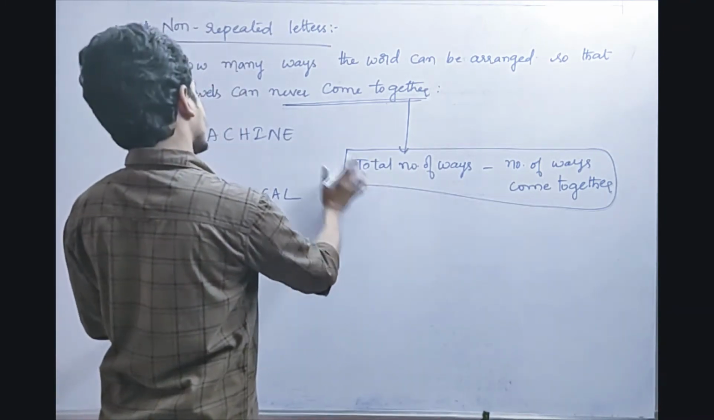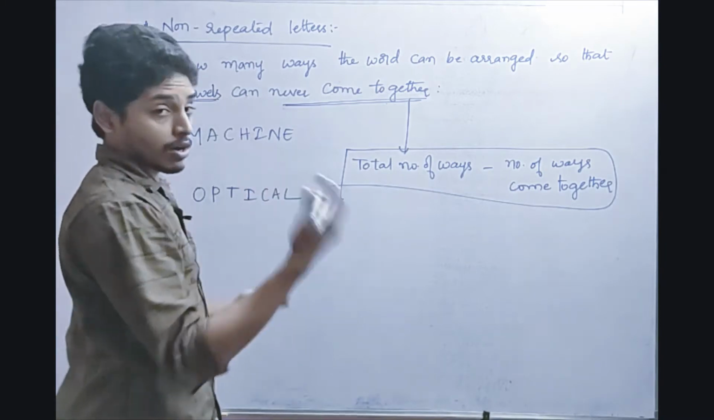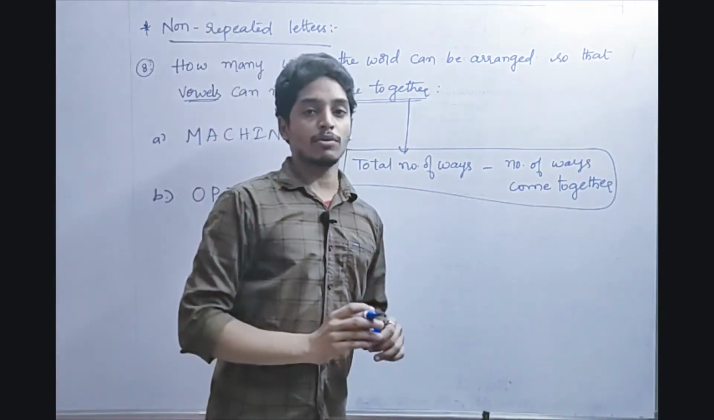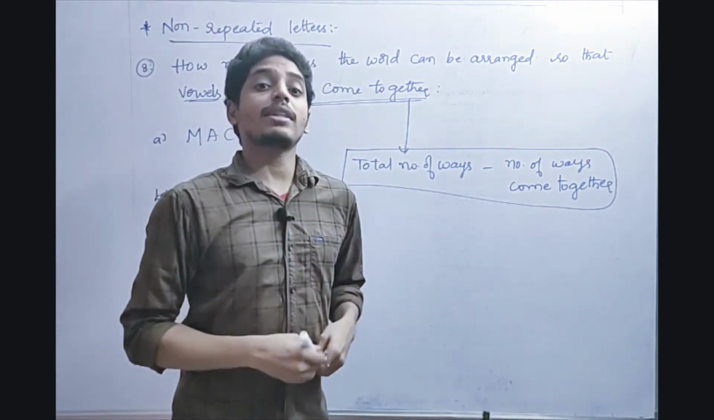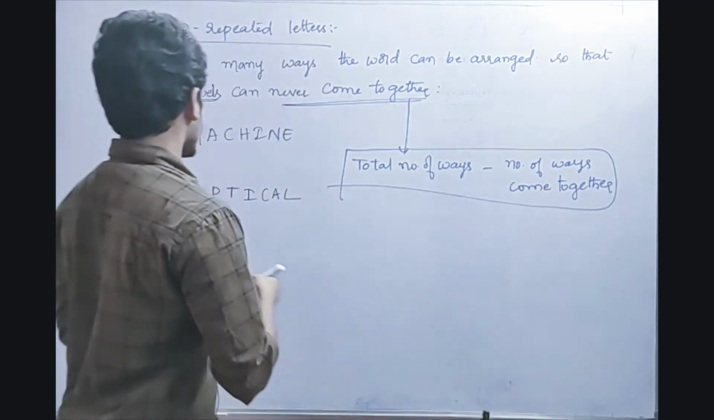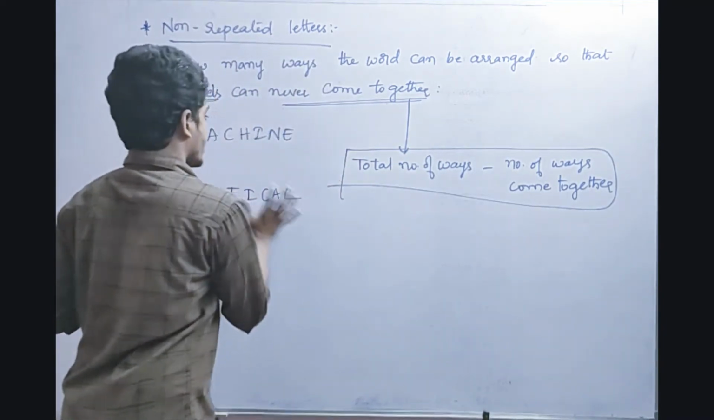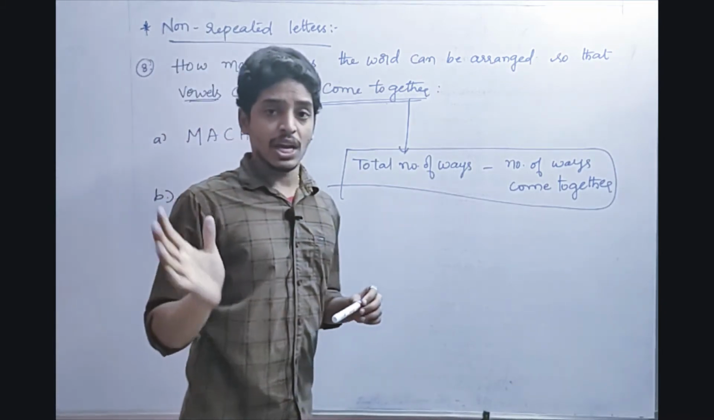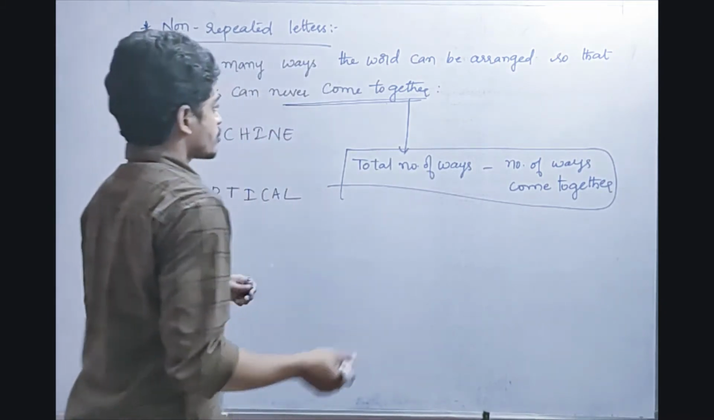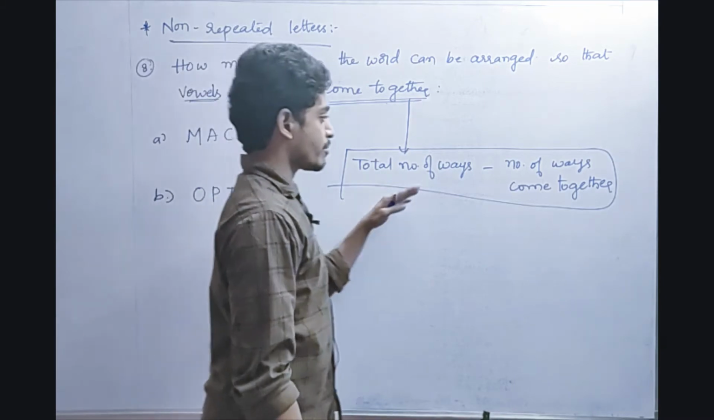Whenever he asks, not only vowels friends, he might have asked consonants also. Then we have to take the consonants outside. If he has asked for some other letters, those letters come out. Suppose he has asked that CH should come together, then take CH outside and the remaining process is the same. Okay friends. Next. So vowels never come together in the sense total number of ways minus number of ways